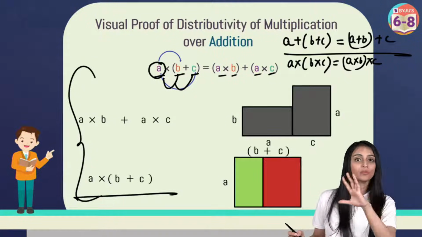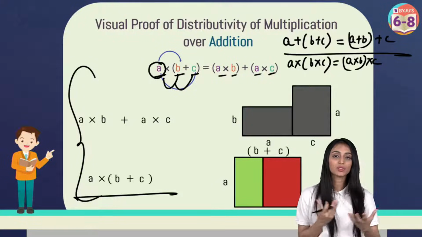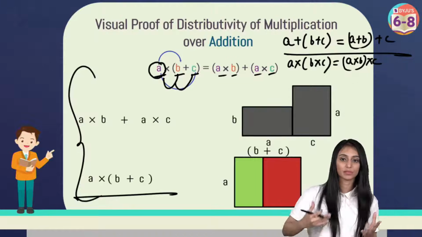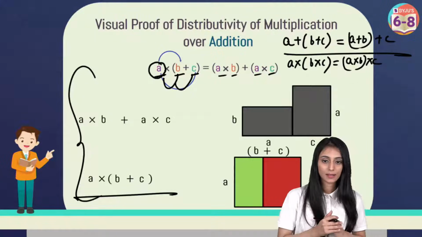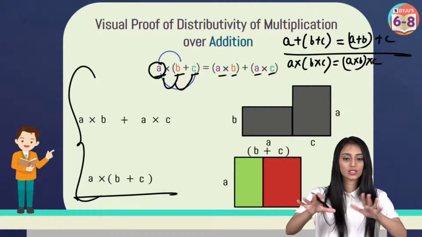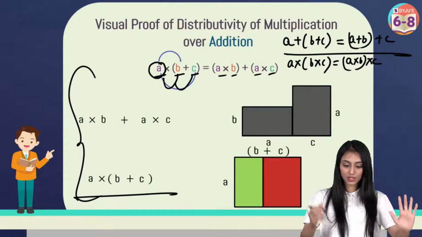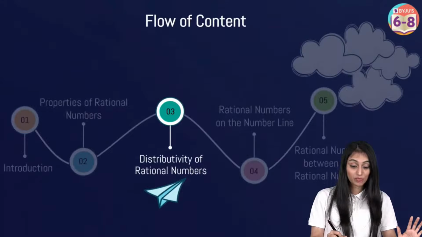Anshika, in P by Q form, doesn't matter. See what will happen. Instead of A, B, C, you will have rational numbers over here, like 1 by 2, 3 by 4, something like this. Sure, yeah, this is clear? Yes, we're only changing the brackets, their position. All right. So this is clear to everyone. So this was about the distributive property, right?